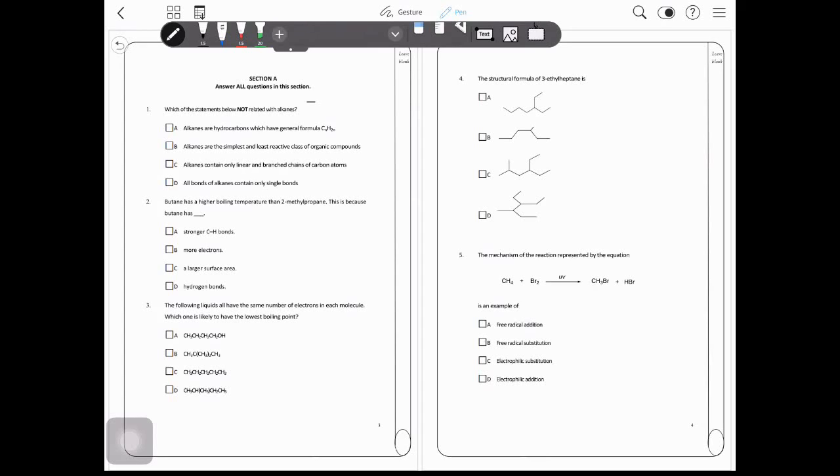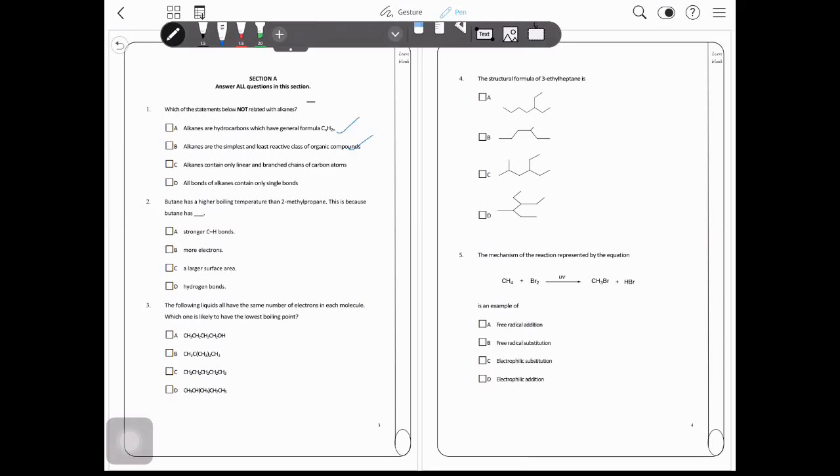Alkanes are hydrocarbons which have a general formula of CnH2n. This is correct, even though it's not the correct formula for alkane. Alkane has CnH2n+2, but it's still CnH2n, so it is correct. Alkanes are the simplest and least reactive class of organic compound. Alkanes contain linear and branched chains of carbon atoms.